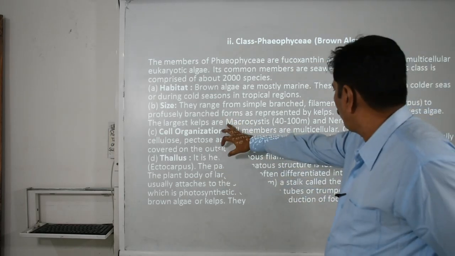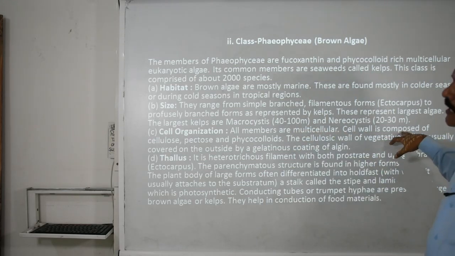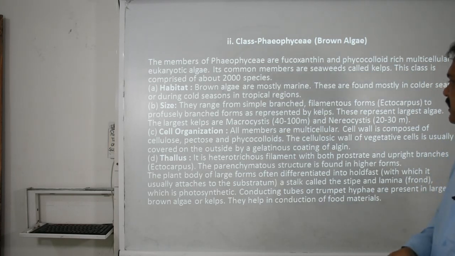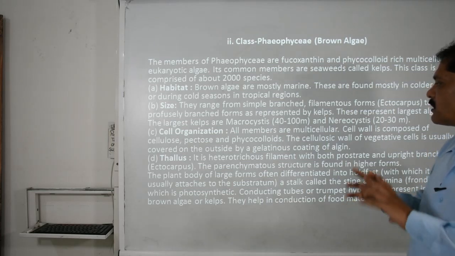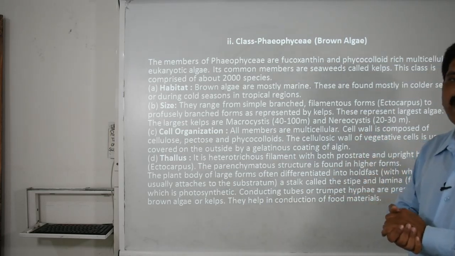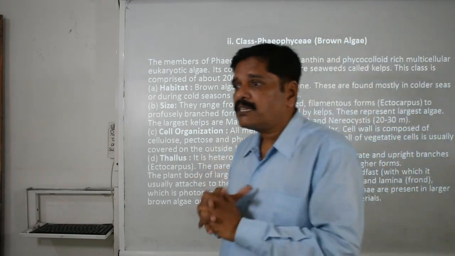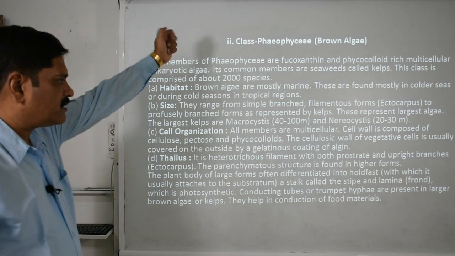Cell organization: if you observe, they are all multicellular in nature. The cell wall is composed of which thing? Cellulose, pectose and phycocolloids, and these remain covered with a gelatinous coating of algin. This algin protects it from the water, because of decomposition.